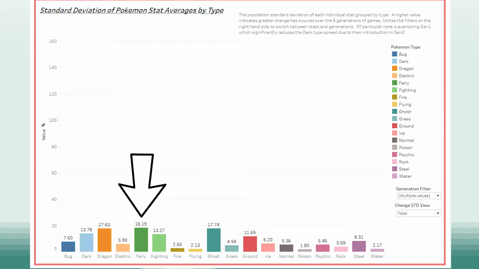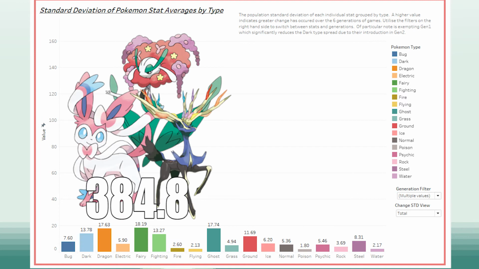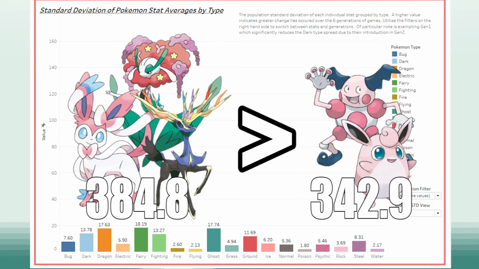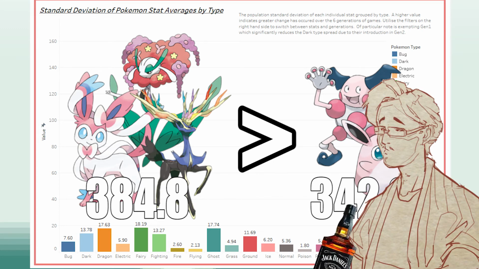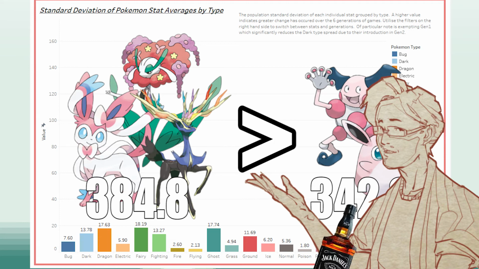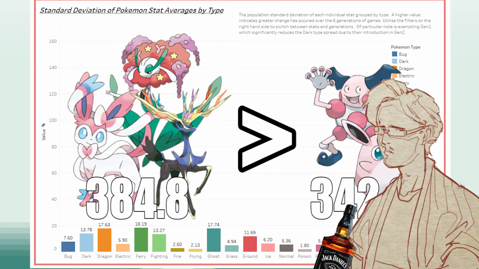So if we omit that generation, we now see 3 main leaders, Fairy, Dragon, and Ghost. Fairy's high standard deviation in this case is caused by the new Fairy type Pokemon in Gen 6 being statted higher than the selected types from previous gens that were converted to Fairy. However, technically speaking, there isn't even a spread of values, since the fairy type didn't exist until Gen 6. So, yeah, that's another one out.